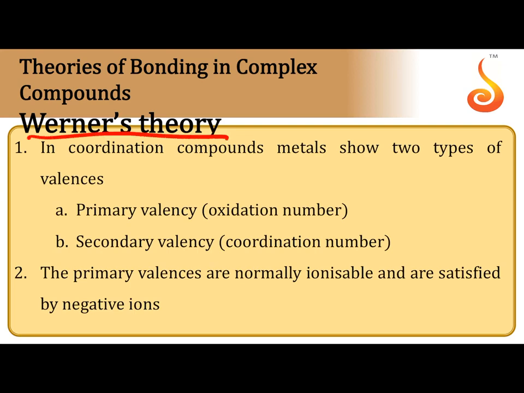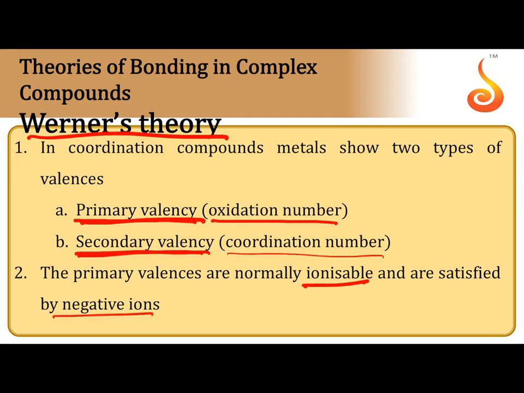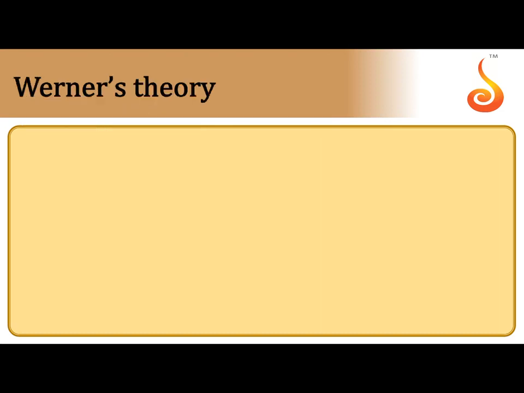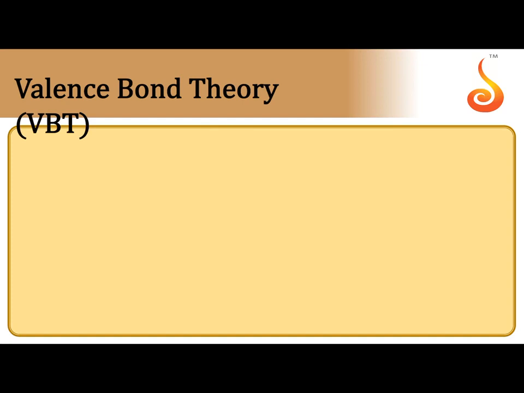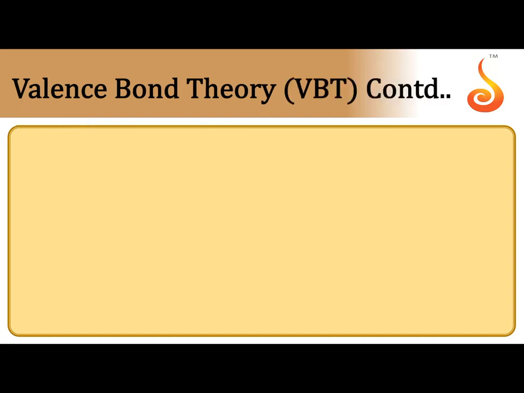Coming to the theories of complexes, the first theory was proposed by Alfred Werner. For that work, he was awarded the Nobel Prize also. According to Werner's theory, the central metal atom has 2 types of valencies, primary valency as well as secondary valency. Primary valency is generally equal to the oxidation number, while secondary valency is equal to the coordination number. Primary valency is ionizable and is satisfied by negative ions, but secondary valency is non-ionizable and satisfied by any type of ions.